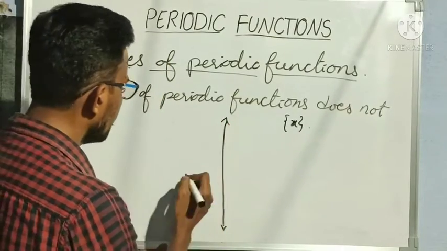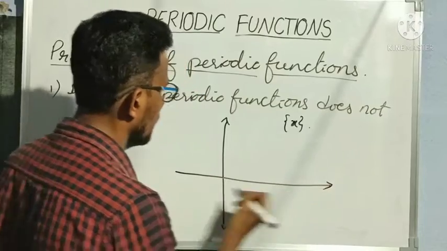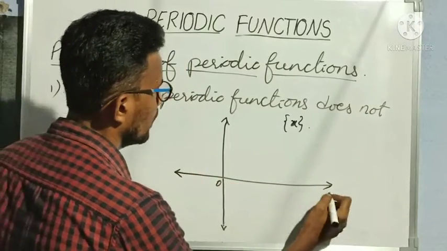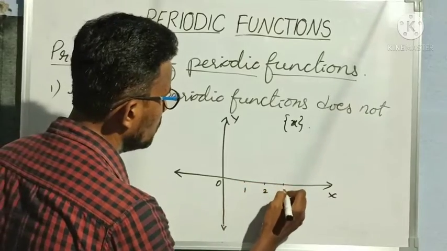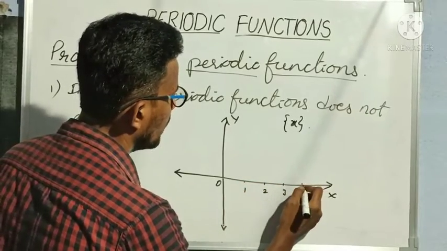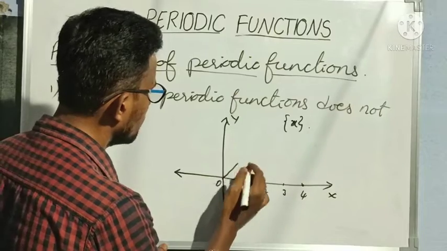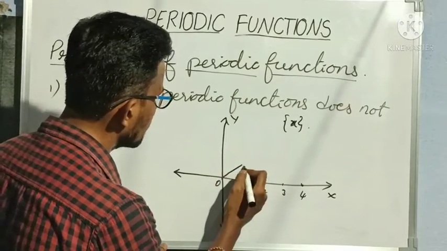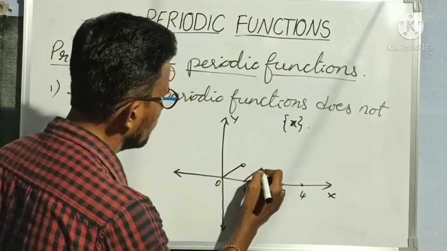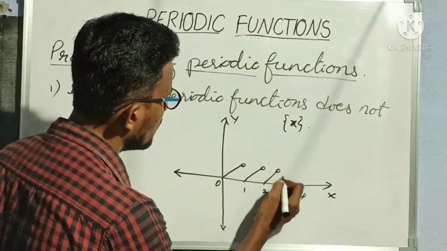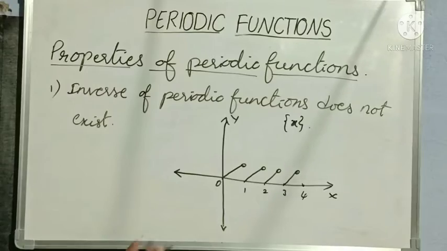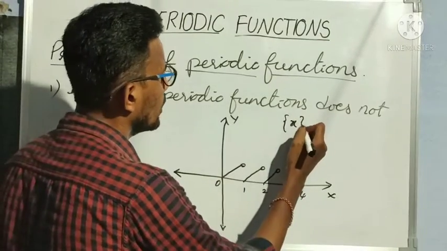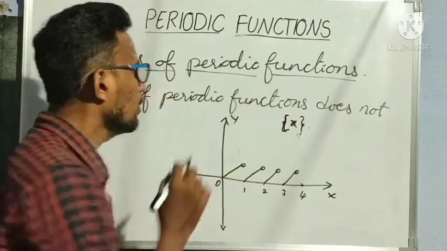So this is the graph of the function, greatest integer function, right? So 0, x axis, y axis. So here 1, 2, 3, 4 and so on. Okay, so greatest integer function means up to 1, this will rise, again at 1, this will come here. So this is the graph of greatest integer function, right? Already we know that this is the graph, sorry, fractional part function, not greatest integer function. This is a fractional part function.